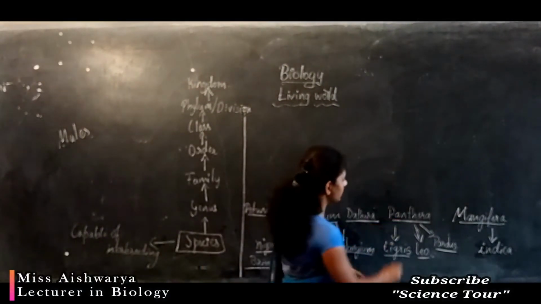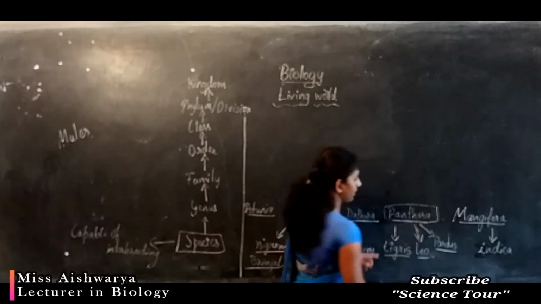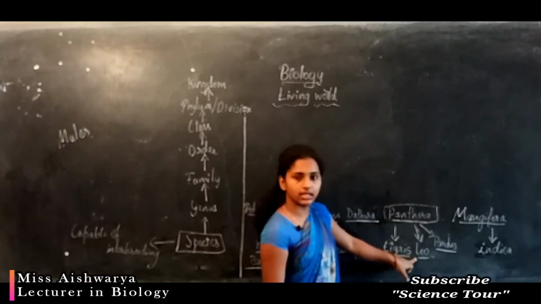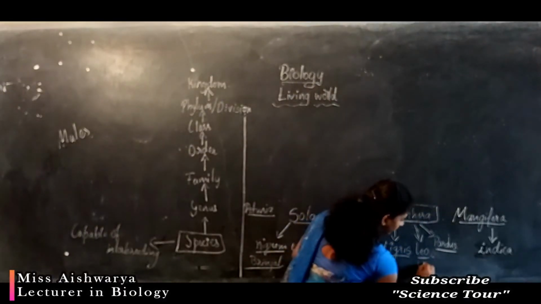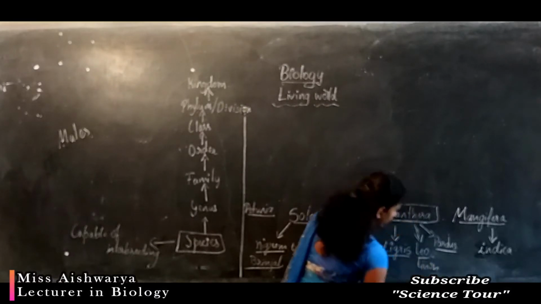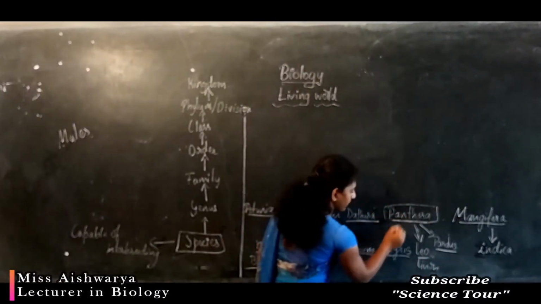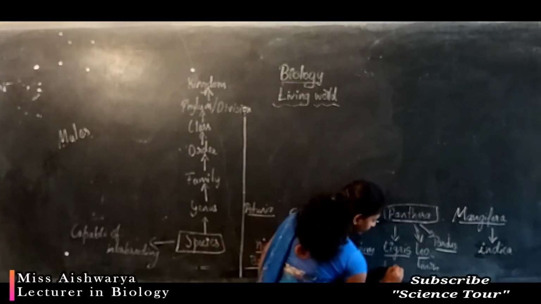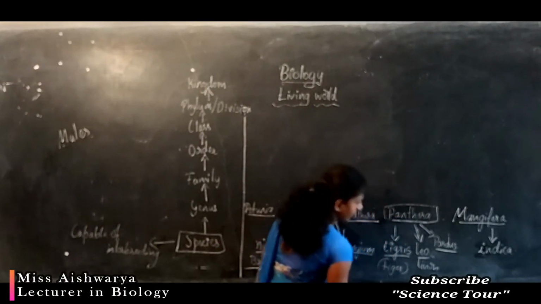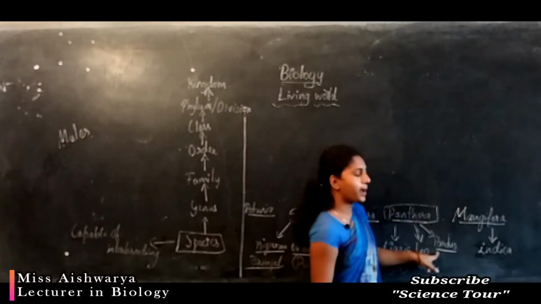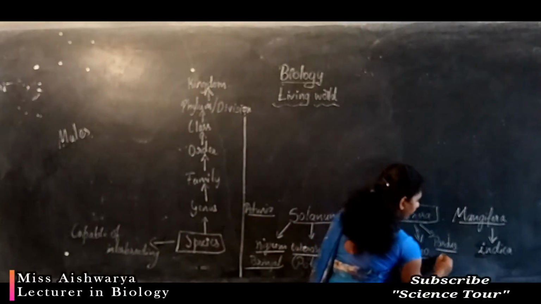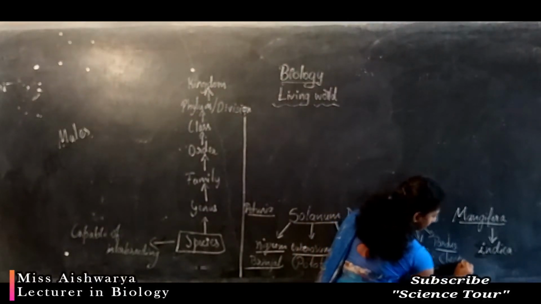And next is Panthera, which includes Panthera leo, Leo being the scientific name of lion. Panthera tigris is the scientific name of tiger, and Panthera pardus is the scientific name of leopard.